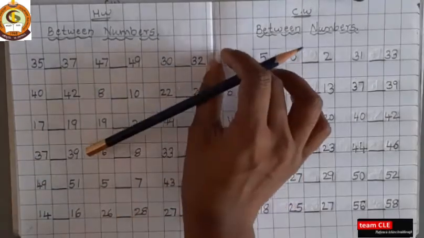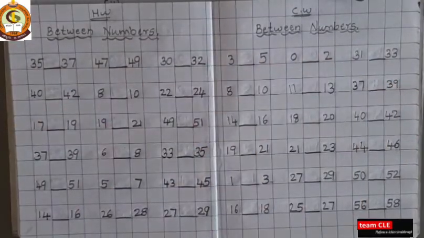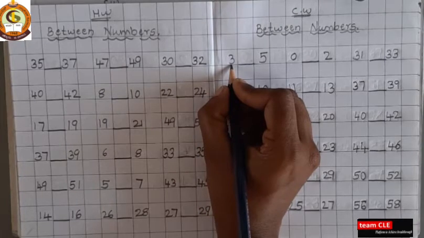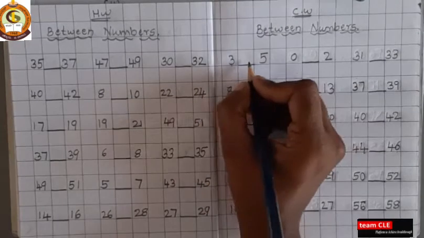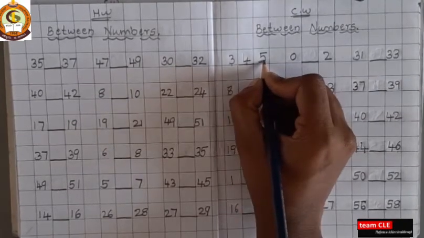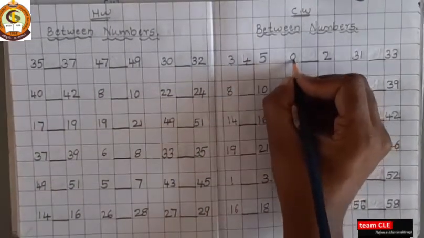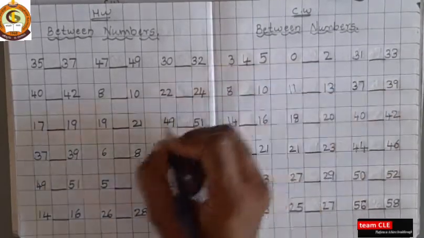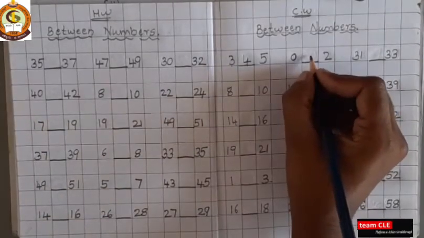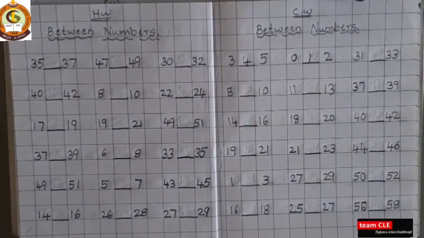So here also you have to read the first number, then write the second number. See, for example, I will show 3. Which number is it? 3. So the next number will come: after 3, 4. After 4, 5. The 4 is the between number. Okay. So next also the same. 0 dash 2. After 0, which number will come? 1. So 0, 1, 2.